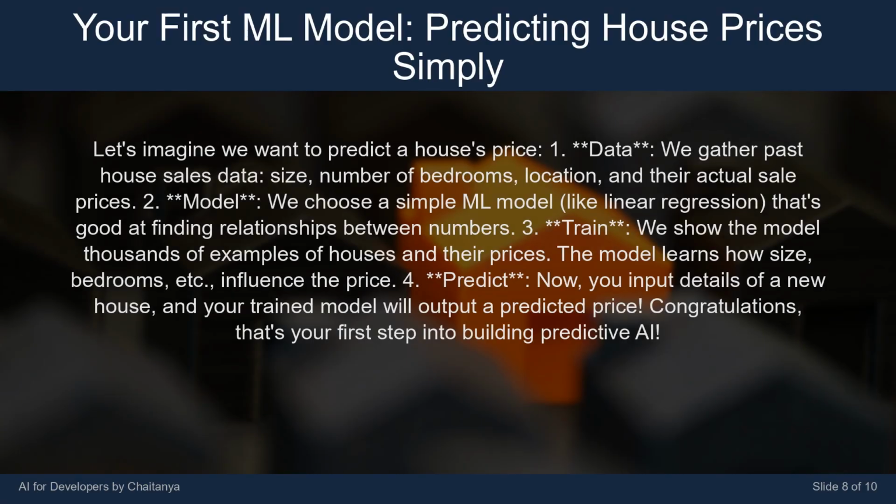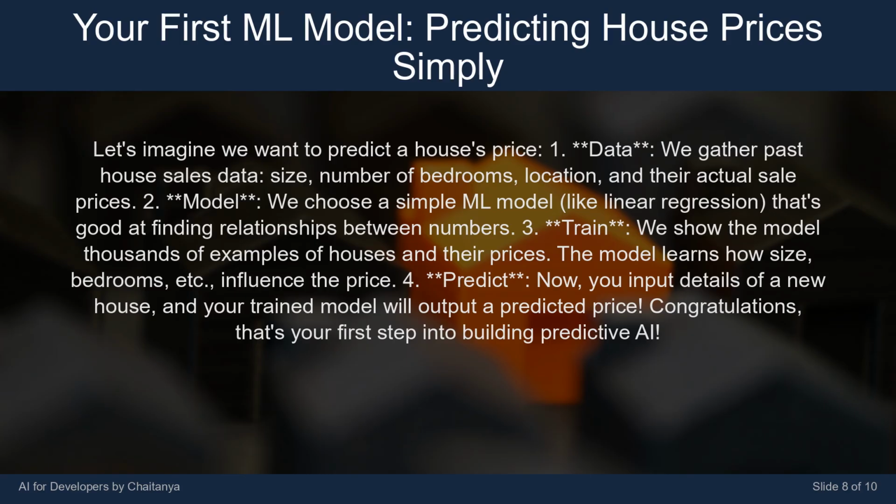Let's imagine we want to predict a house's price. 1. Data. We gather past house sales data, size, number of bedrooms, location, and their actual sale prices. 2. Model. We choose a simple ML model, like linear regression, that's good at finding relationships between numbers. 3. Train.